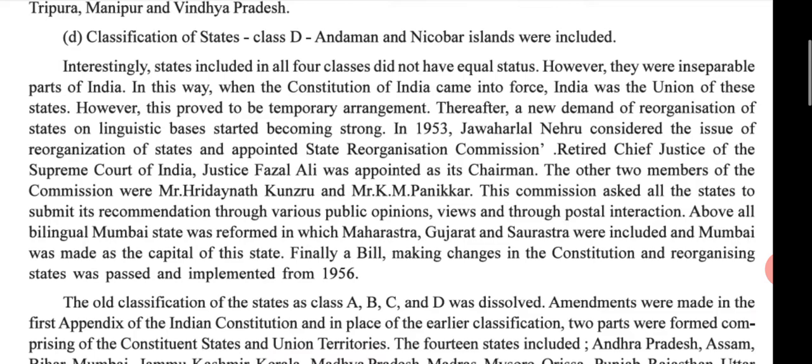In 1953, Jawaharlal Nehru considered the issue of reorganization of states and appointed the State Reorganization Commission. The retired Chief Justice of the Supreme Court of India, Justice Fazal Ali, was appointed as its chairman.